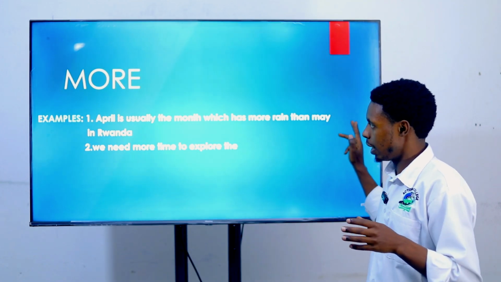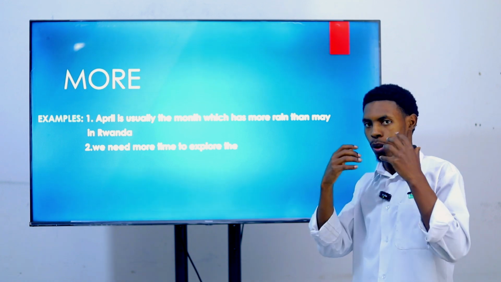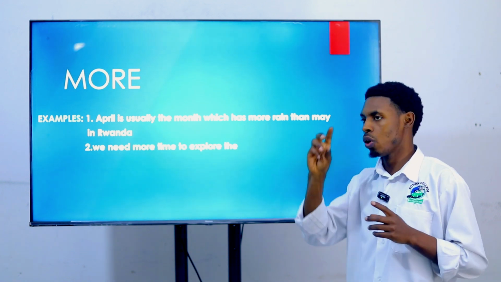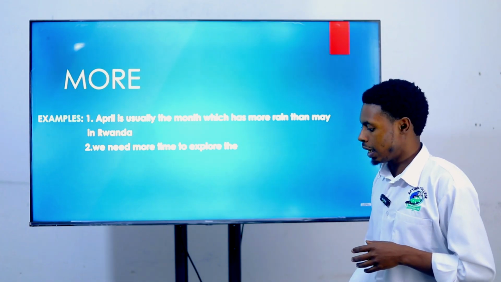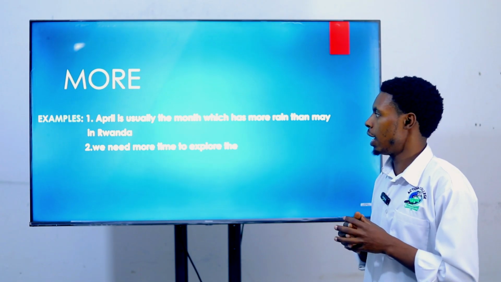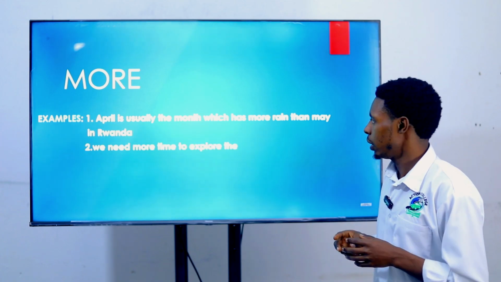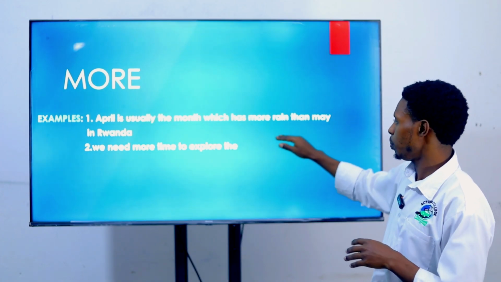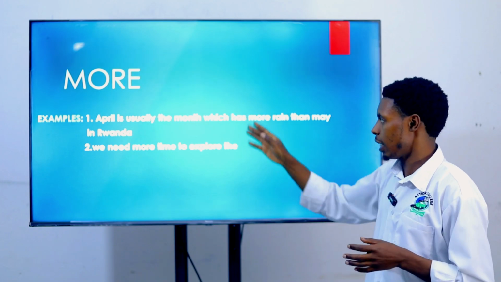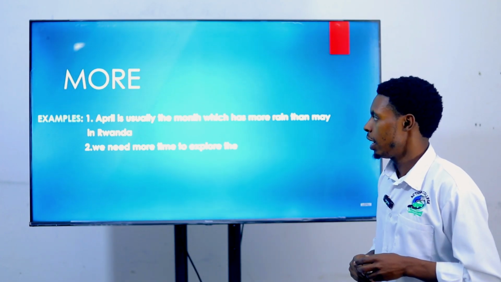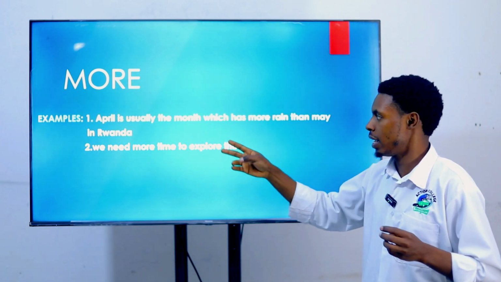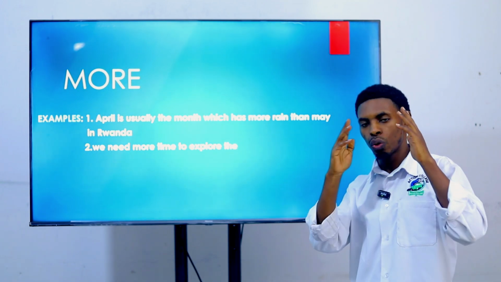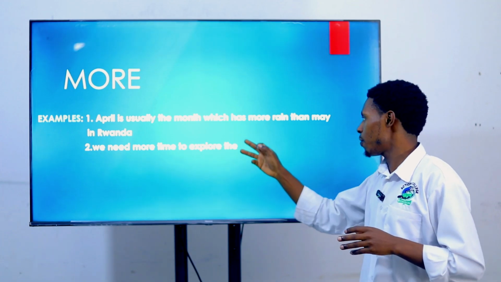On this slide, we are going to talk about more, to make comparative, which can work on both many and much, right? And as you see here, we have a comparison of more to compare 2 things. Let's have the first example, which is: April is usually the month which has more rain than May in Rwanda. So here we are comparing 2 months. We have April and we have May.